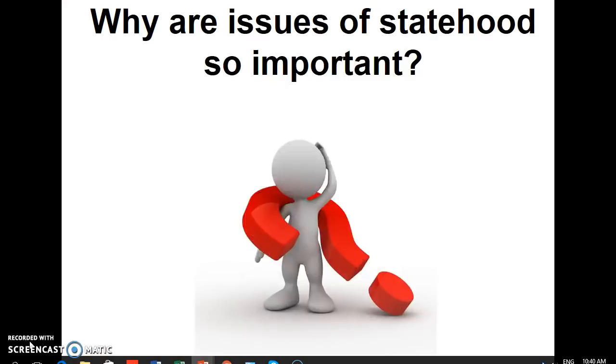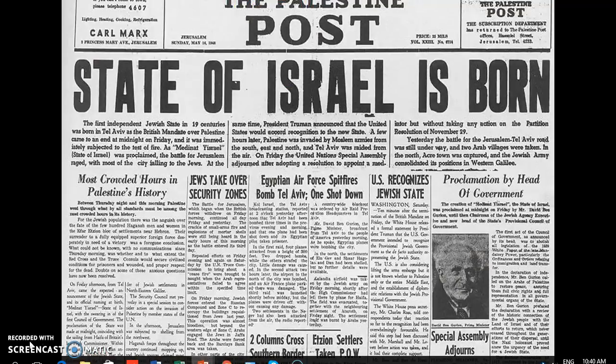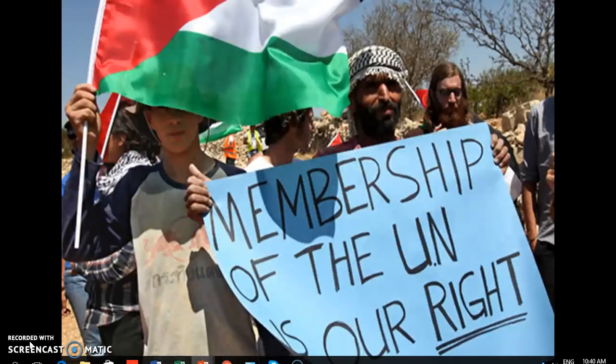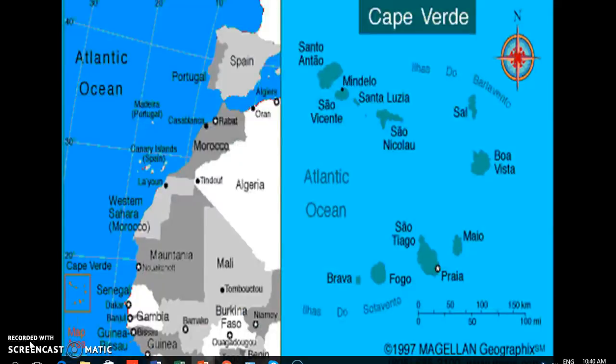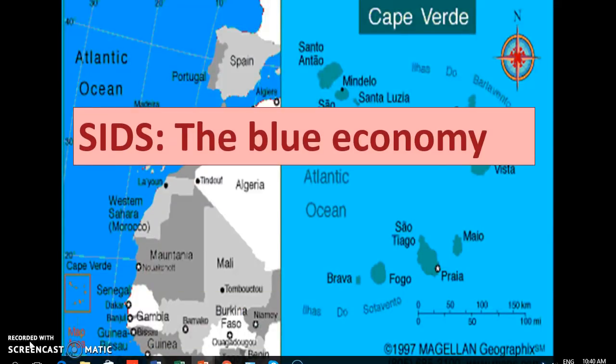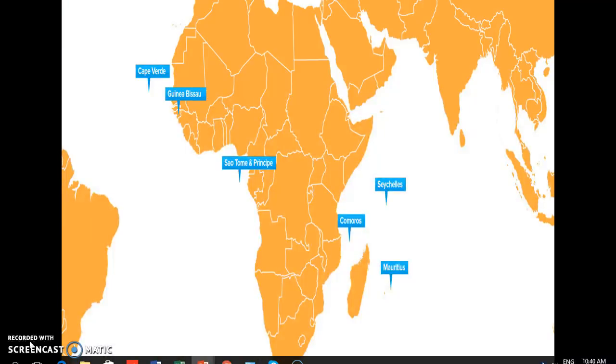What might be important about this lecture is that you are familiar with debates in history about statehood. So the Israel-Palestine debate might feature as a short question only. Small island developing states, remember I went over what the African SIDS are. So you must know Mauritius, the Seychelles, the Comores, Sao Tome and Principe, Guinea-Bissau and Cape Verde, or Cabo Verde. You must know those. It could come out as a possible short question.